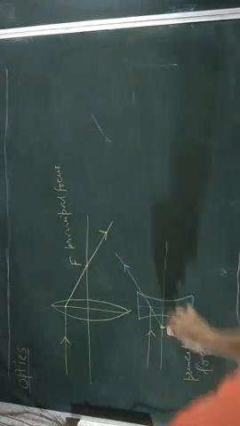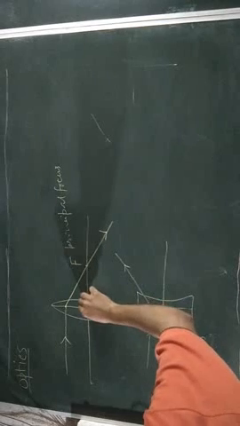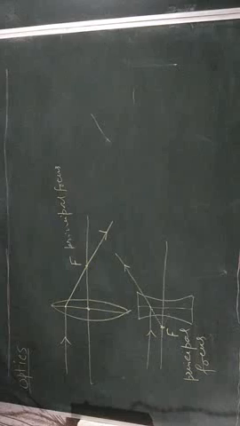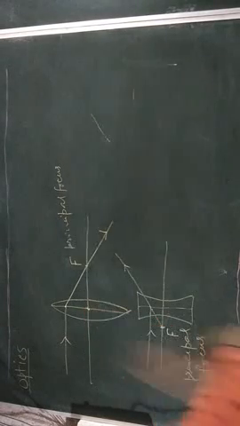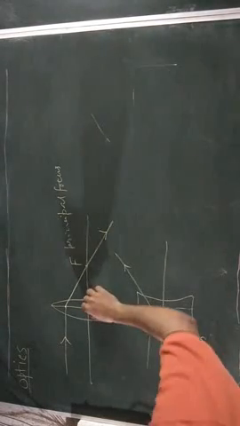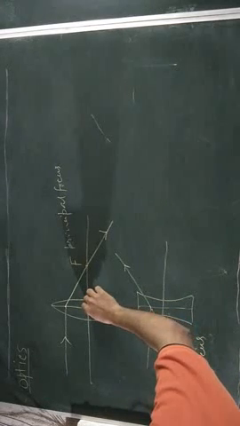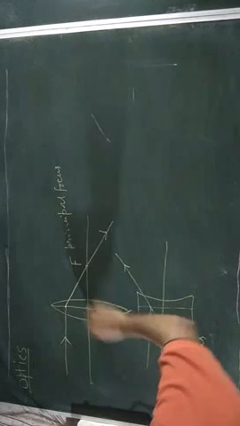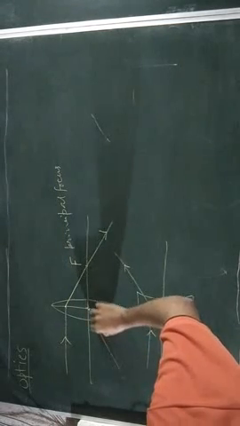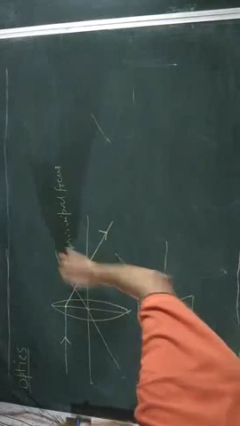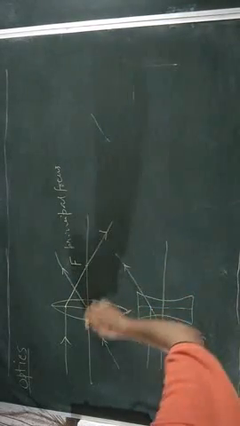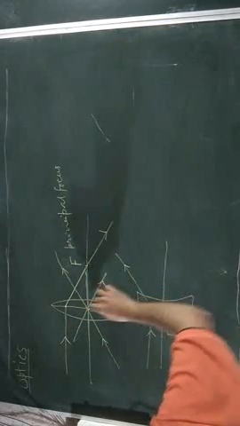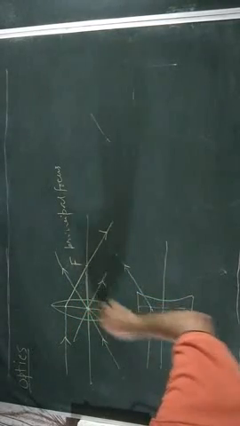This is real, this is virtual. And this point, which is situated in the middle of the lens, is such a point through which any ray from any direction does not deviate. This point is known as optical center.